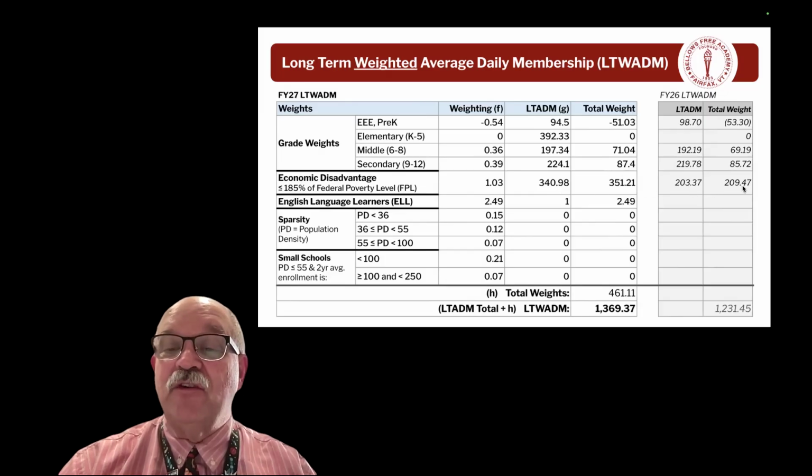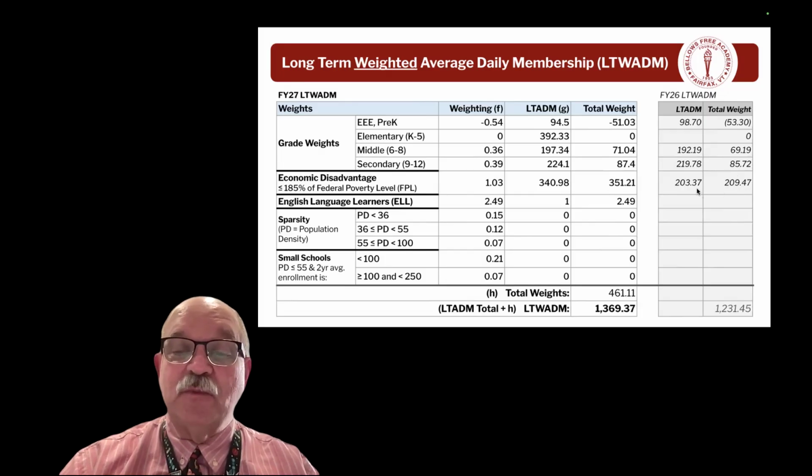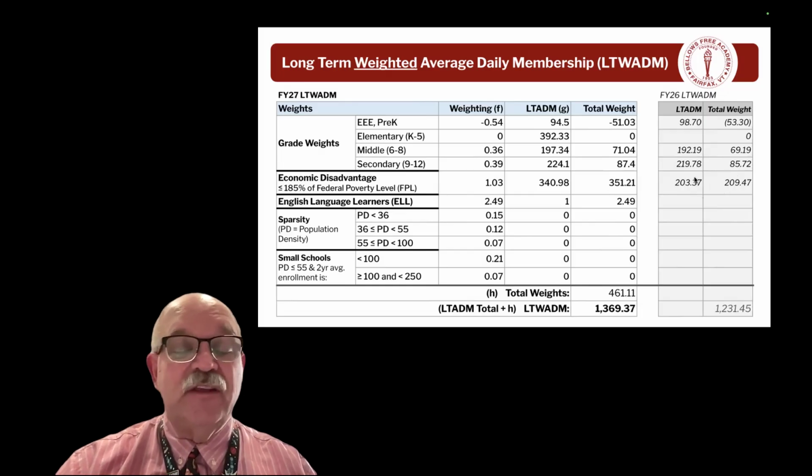That is a drastic increase from the numbers from the previous year. So not sure whether that's a demographic change or an accounting change, but it's more students, which is certainly helpful in the tax rate calculations. English language learners get another 2.49 weight for that.